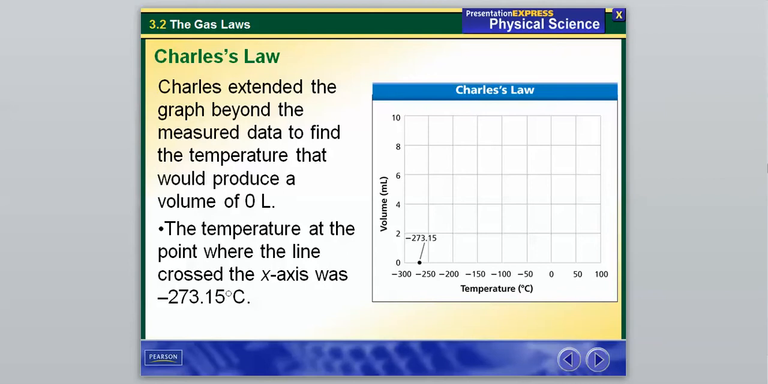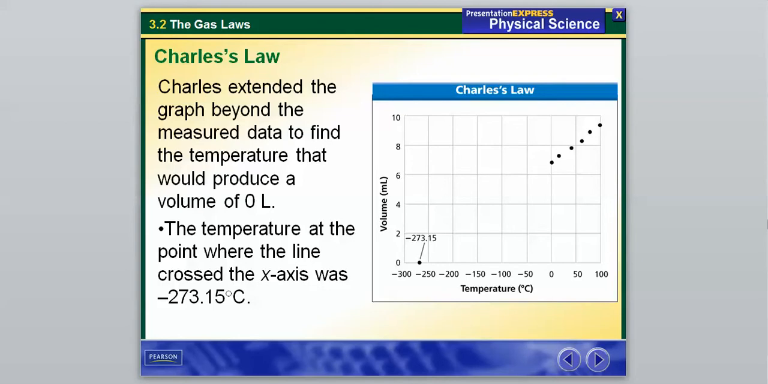So again, he plotted that at 0 degrees, the volume was around 7 milliliters, and then he just increased the temperature more and more. And you can see as he increased the temperature, it caused an increase in volume, and so he noticed a direct relationship here. So after he had all those points, he extended the graph